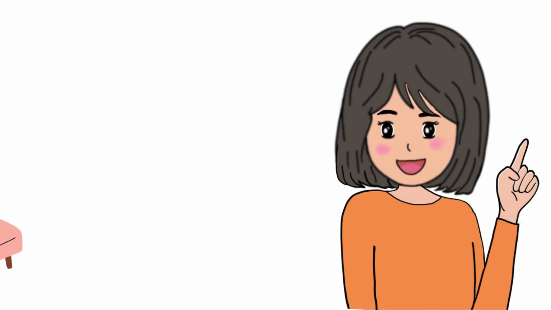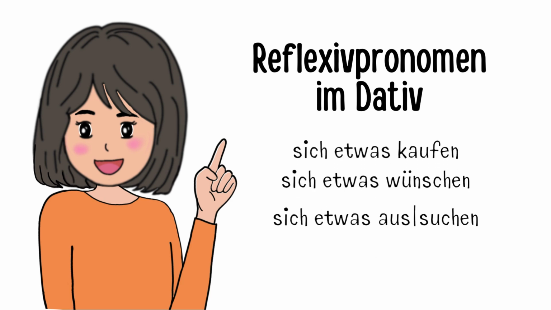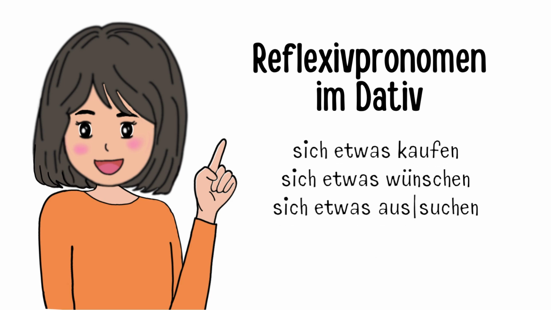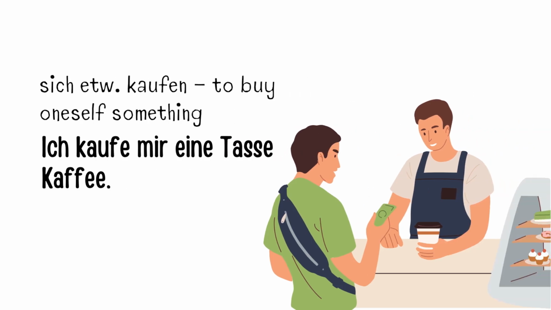Klar? Other than that, there are some reflexive verbs which always have an accusative object. For these verbs, the reflexive pronomen is always dative. Some of these verbs are sich etwas kaufen, sich etwas wünschen, sich etwas aussuchen. Let's look at an example sentence. Ich kaufe mir eine Tasse Kaffee.